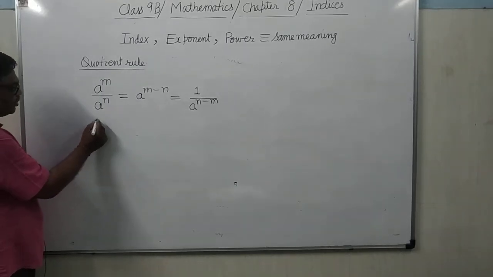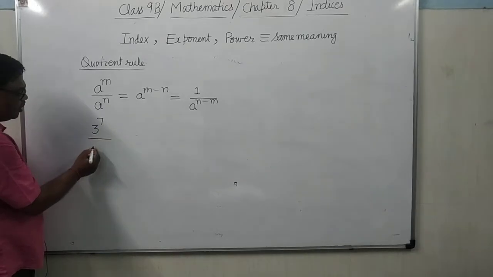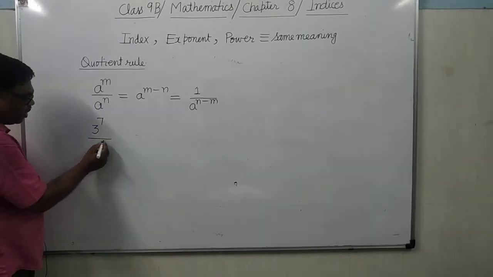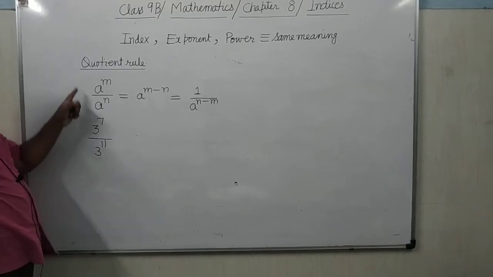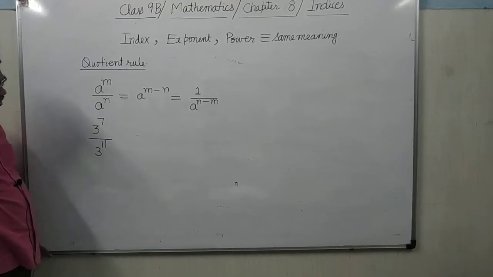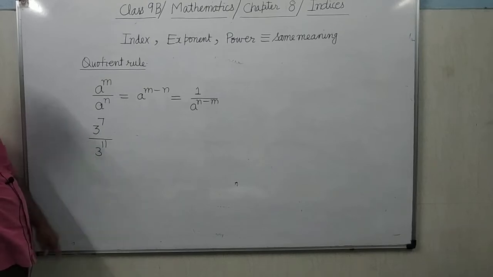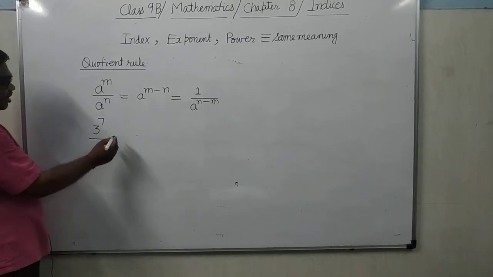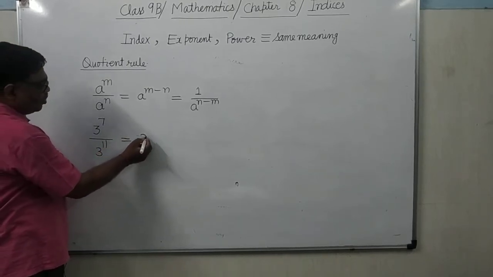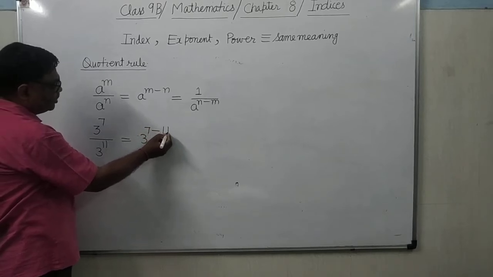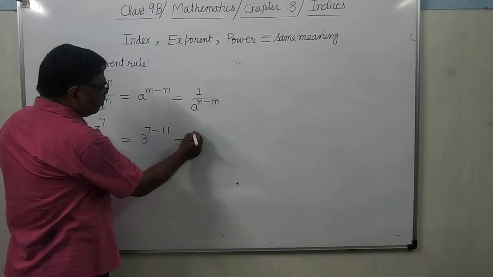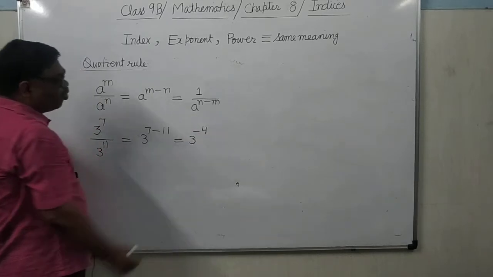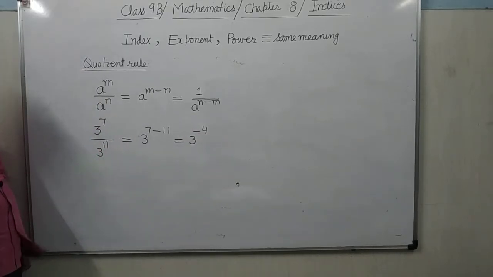You can see one example. 3 to the power 7 whole divided by 3 to the power 11. Whether it is possible to apply this rule or not? So yes, we can apply. Why? Because the bases are same. What will you write? 3 to the power 7 minus 11, that is 3 to the power minus 4.